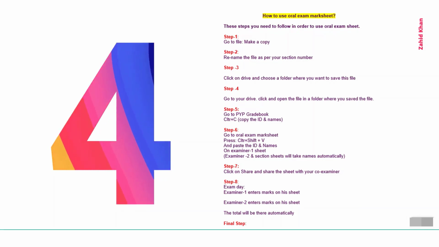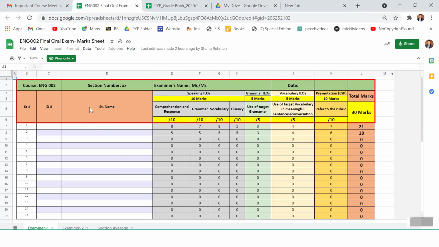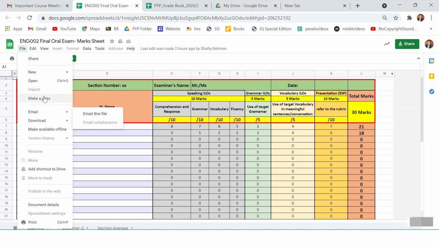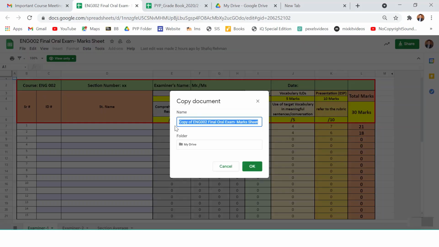But I tell you practically how you can use the oral exam mark sheet. Now, gentlemen, this is the final oral exam mark sheet. I'm telling you how to use it. The first thing you are supposed to do, because this is view only, you have been given view access only, is go to file and make a copy of the file. Here you will write the section number which you are teaching. For example, I'm teaching section 19.